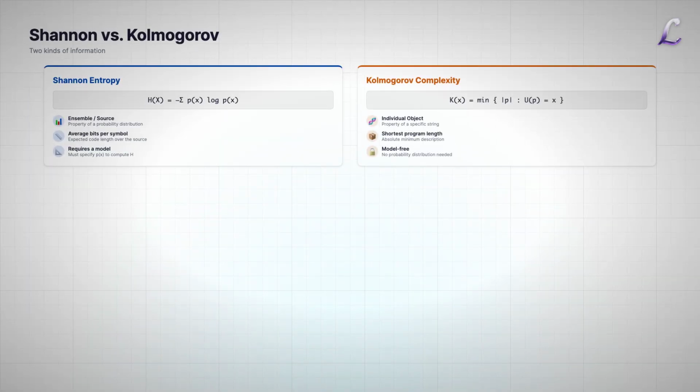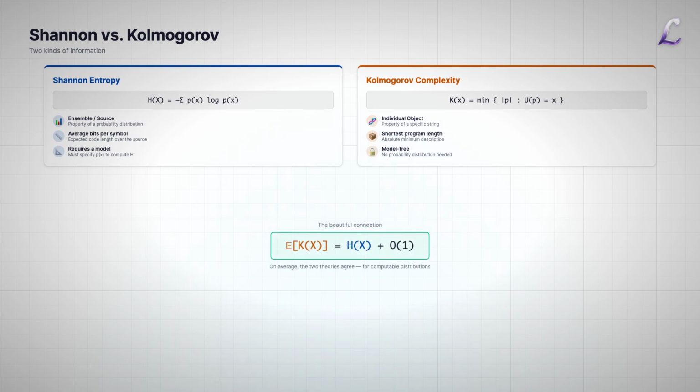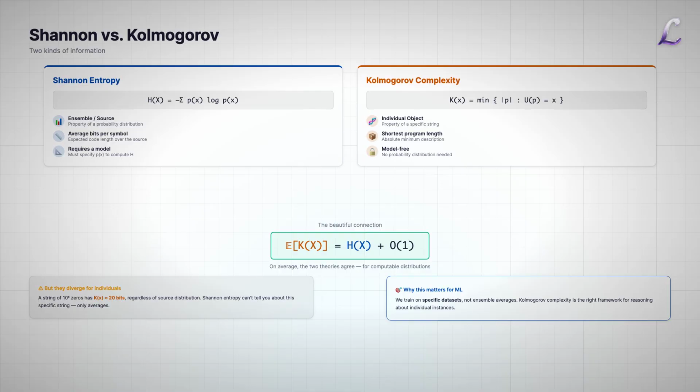How does Kolmogorov complexity relate to Shannon entropy, the other great theory of information? They answer fundamentally different questions. Shannon entropy, H(X), measures the average information content of a random source. You have a probability distribution, and H tells you the expected number of bits per symbol needed to encode messages from that source. It's a property of the ensemble, the entire distribution.